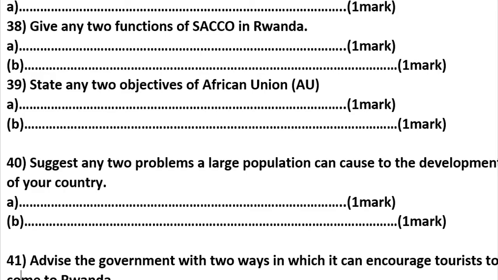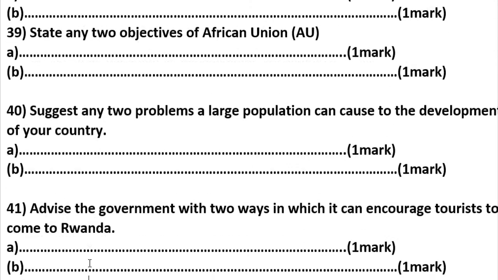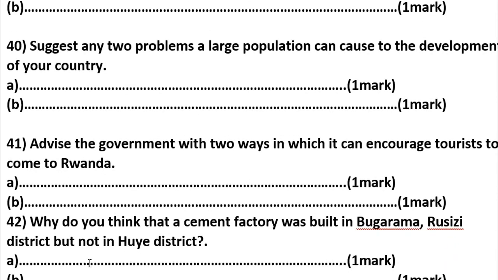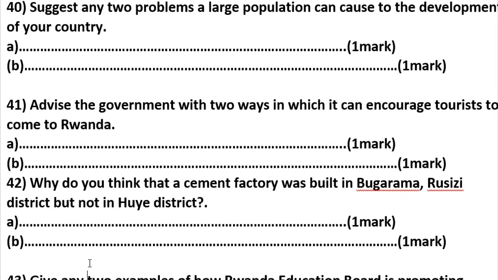41. Advise the government with 2 ways in which it can encourage tourists to come to Rwanda. Here you can say by constructing good roads, by providing internet, by promoting security, by fighting against some poachers in some game parks, by fencing some game parks.